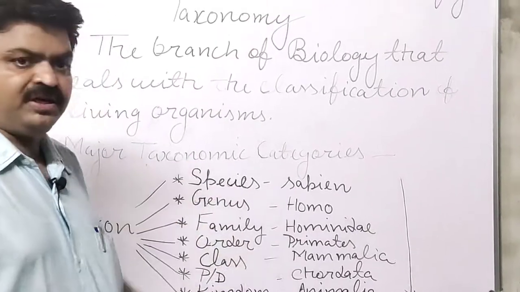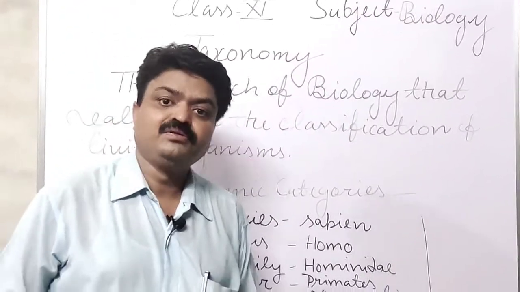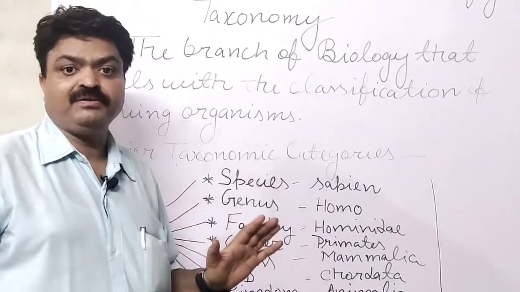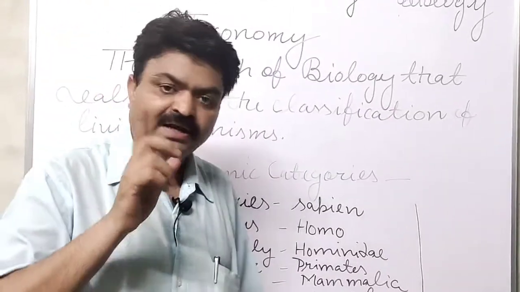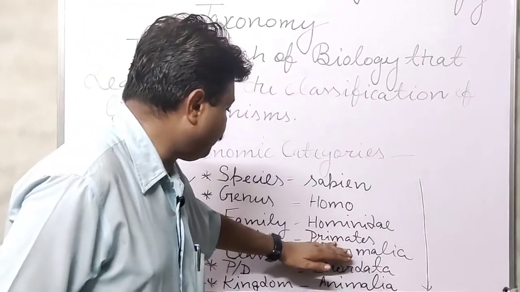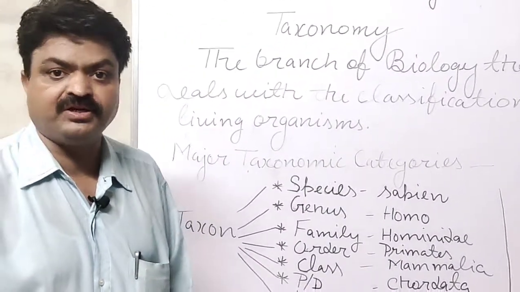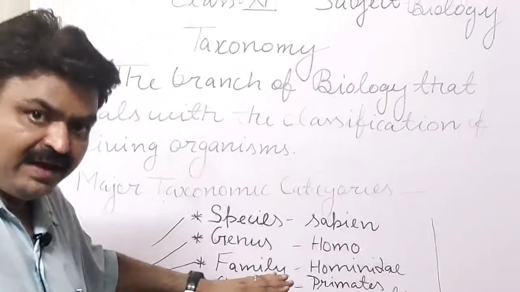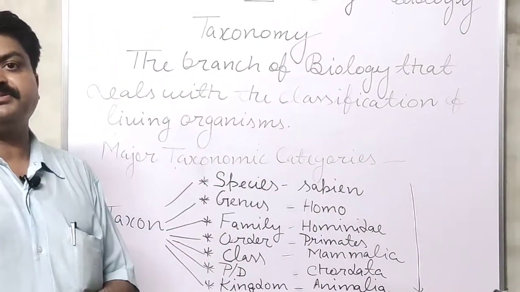After the family, student, there is order. Order means the group of families, means it has the different families in it, means order covers the different families. And if we speak about our order, then our order is primates. Our order is primate, student, means order is the group of the family, and our group of the family is primate.